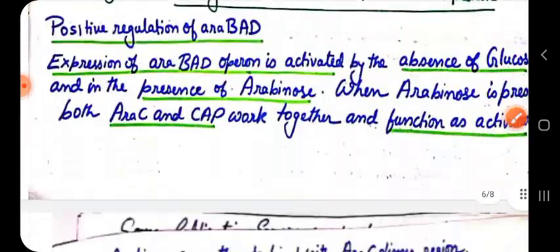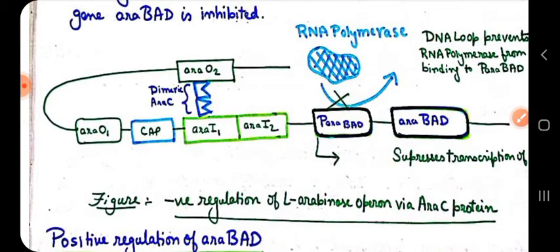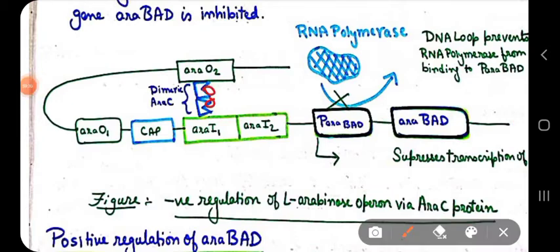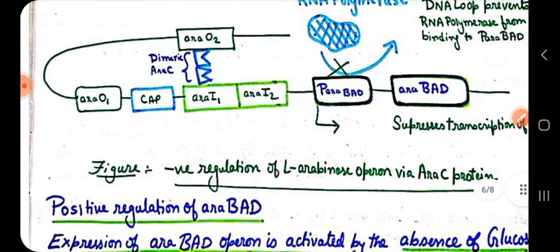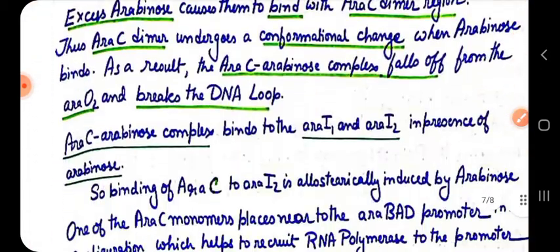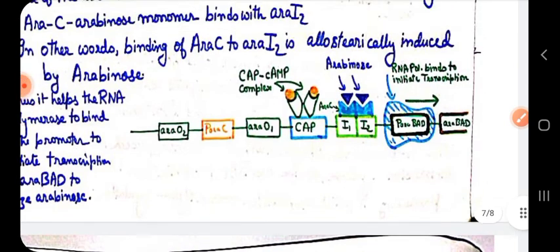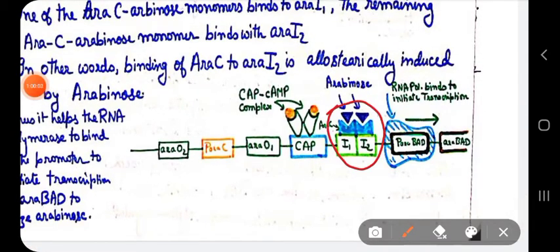Okay. So just because of the recruitment of arabinose to this binding site of ARA-C, a structural change occurs in ARA-C, and that's why it falls off from this region, and thus the DNA loop structure breaks off. Now, the ARA-C arabinose complex then binds to the regions ARA-I1 and ARA-I2 in the presence of arabinose. So if arabinose is present, ARA-C binds to this I1 and I2 region.